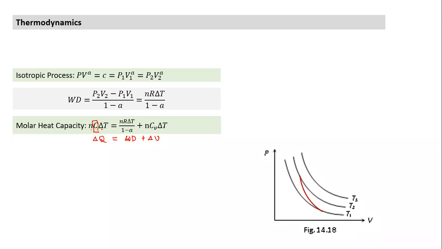I divide the whole thing by N delta T. I get the value of molar heat capacity for an isotropic process, a general formula: C is equal to R divided by (1 minus A), plus CV. So if I can express any process in this form, very quickly I can calculate the heat capacity of the process. And once I can calculate heat capacity, I can calculate the heat required to bring about a particular change in temperature.